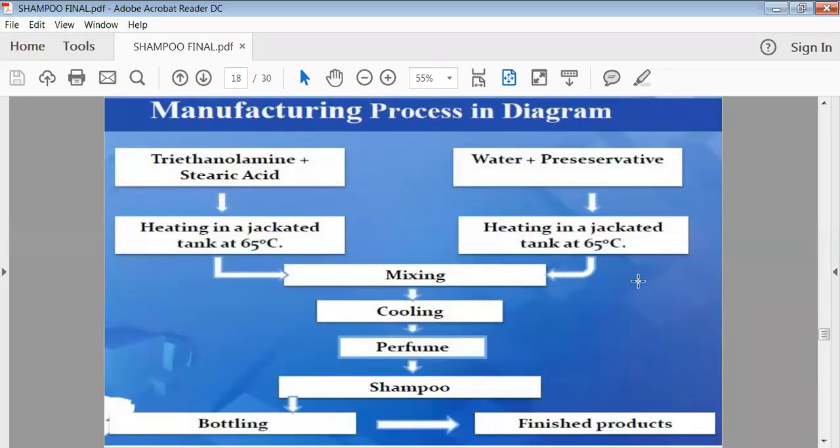Now the manufacturing process, or the method of preparation of your shampoo. Generally in shampoos, we are using a number of ingredients. We have to divide them into two parts.